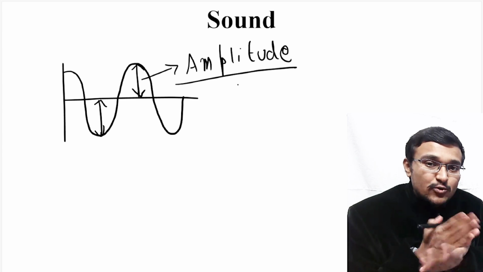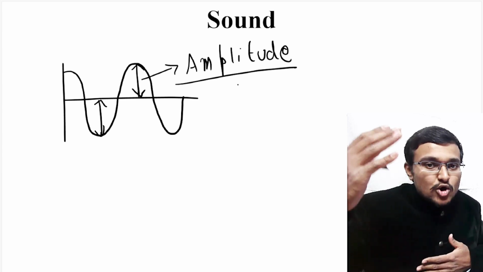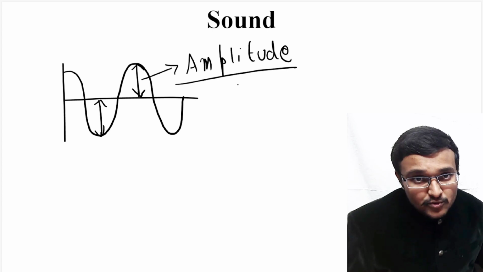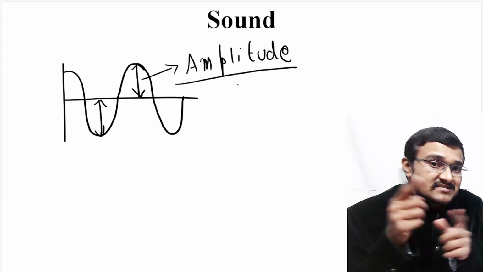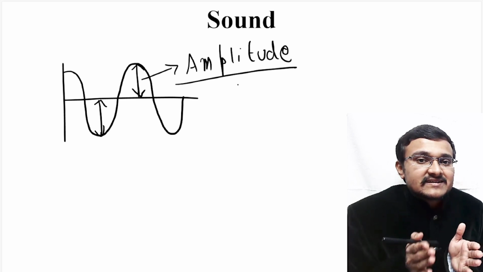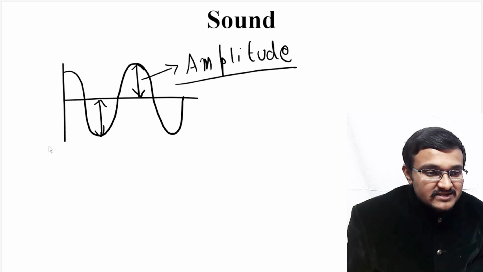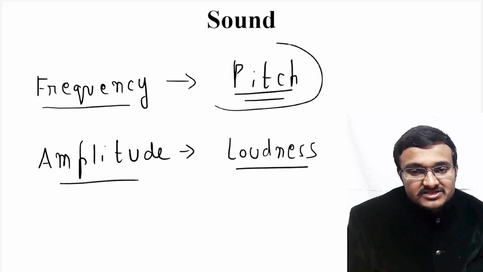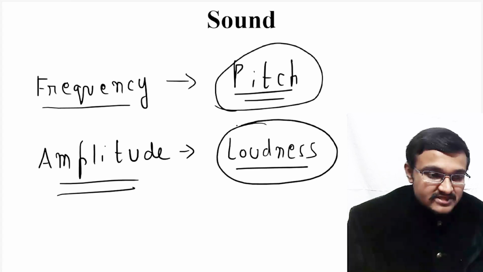Always remember, loudness and softness of sound depends on the amplitude. If amplitude is more, that means the sound will be loud, and if amplitude is less, the sound will be soft. Frequency is different. Frequency is how often vibrations are created in a unit time. So that's why frequency is always associated with pitch and amplitude is always associated with loudness.